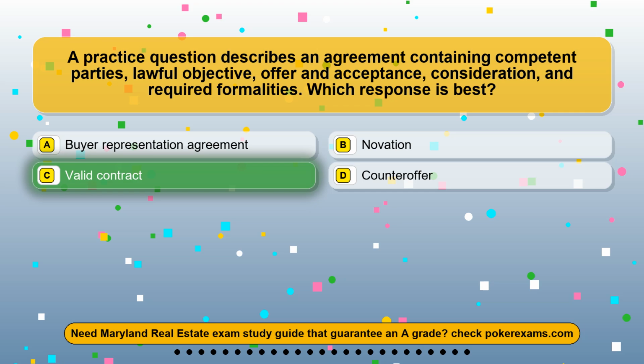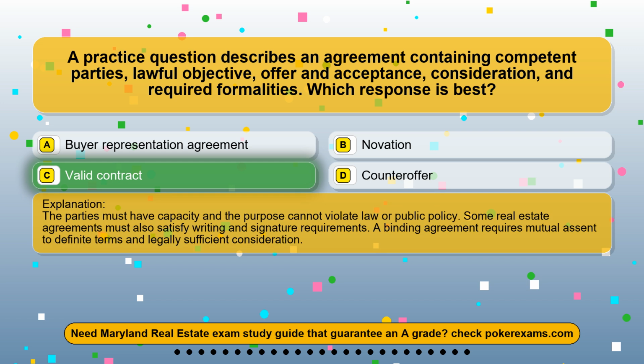The correct answer is option C, valid contract. The parties must have capacity and the purpose cannot violate law or public policy. Some real estate agreements must also satisfy writing and signature requirements. A binding agreement requires mutual assent to definite terms and legally sufficient consideration.